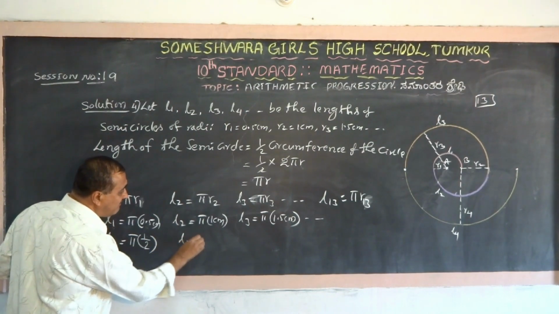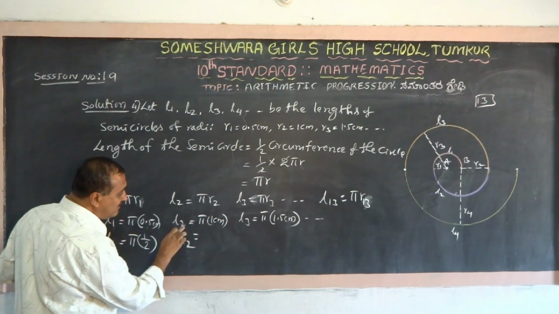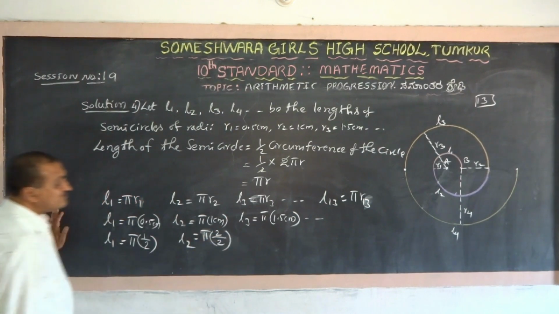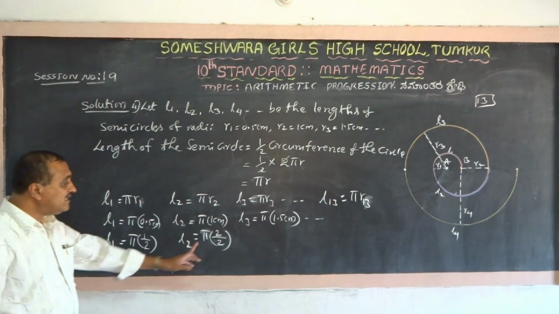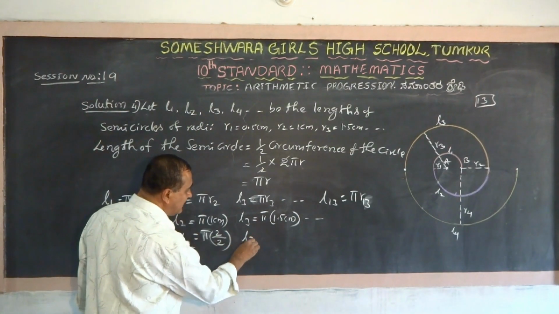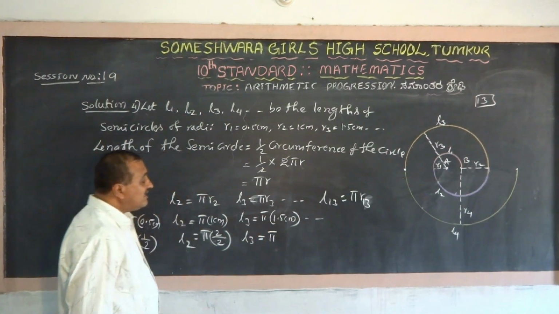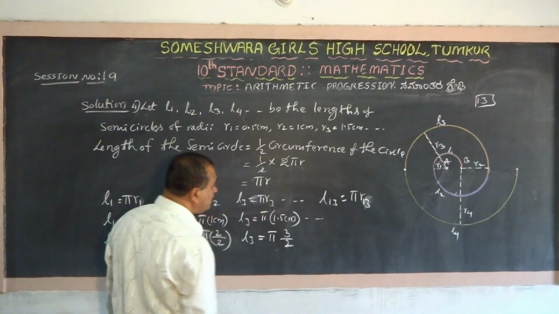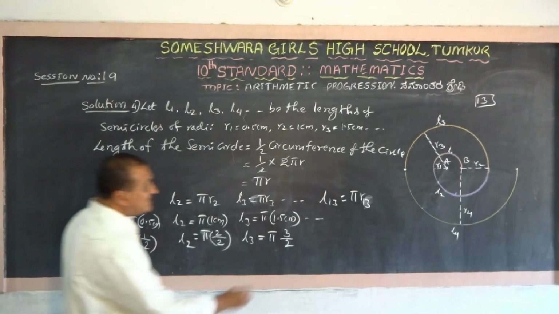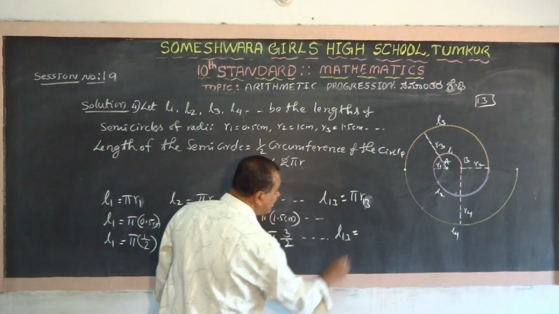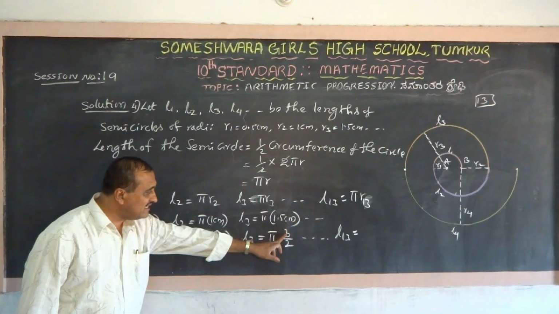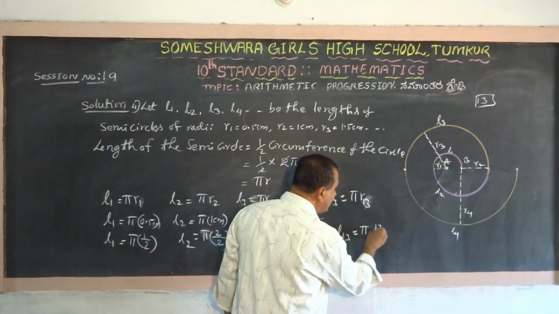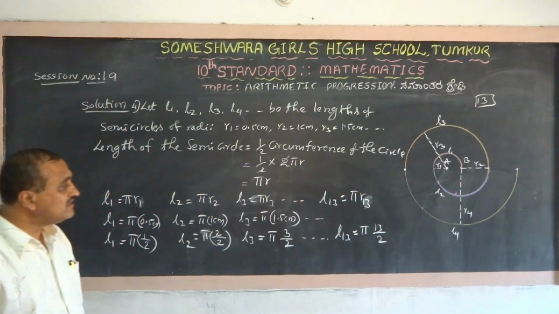Same, having 2 as the numerator, pi into 2/2. So L3 equals pi into, by using 3 as the numerator, 1.5 is 3/2. What is L13? You can write it: if 3 then 3, if 2 then 2, so for 13 it is pi into 13 by 2.